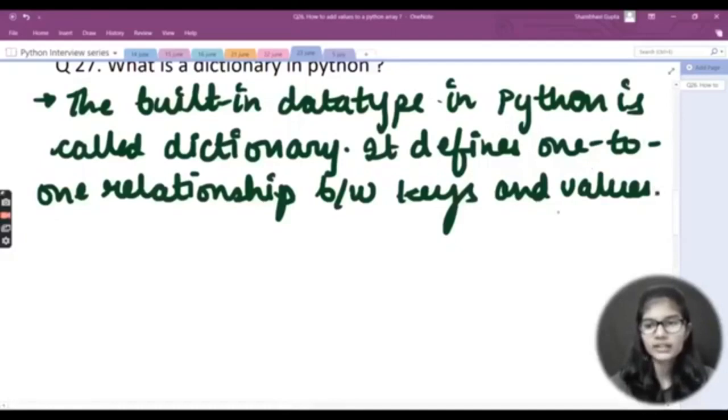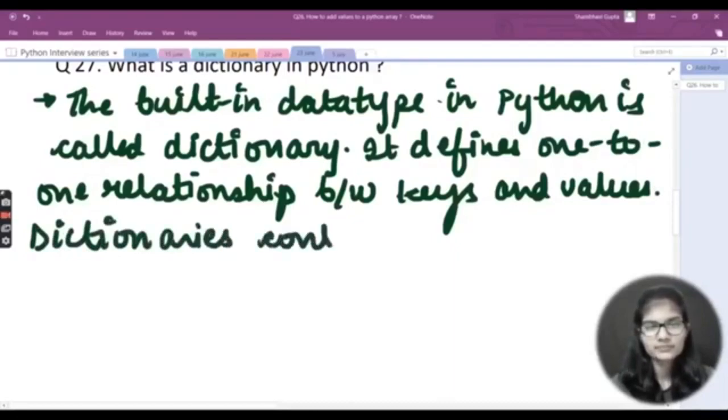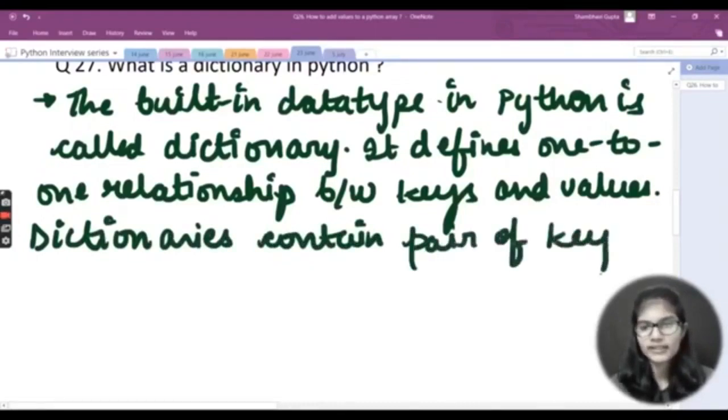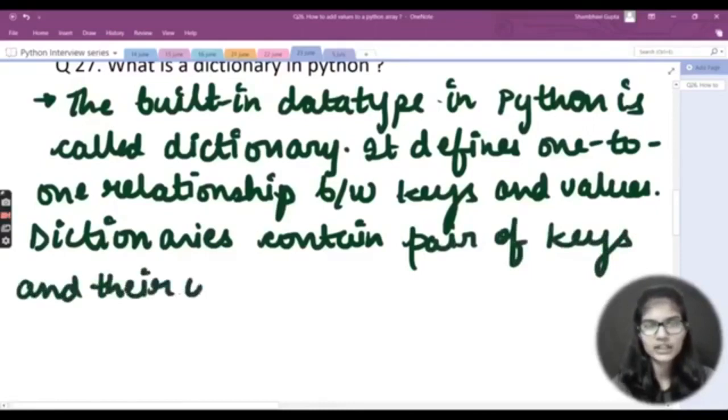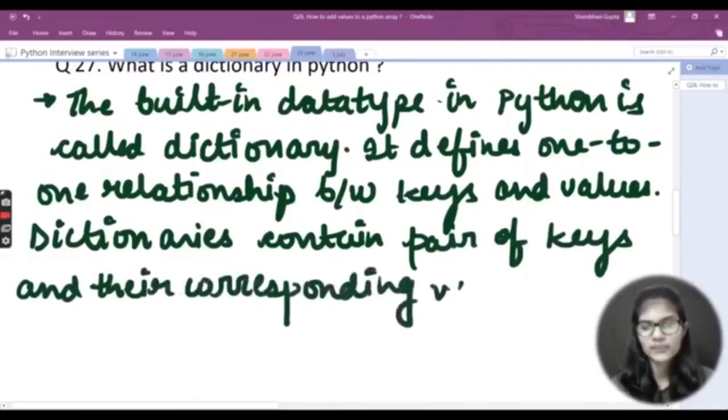Another thing we can add is: dictionary contains pairs of keys and their corresponding values.